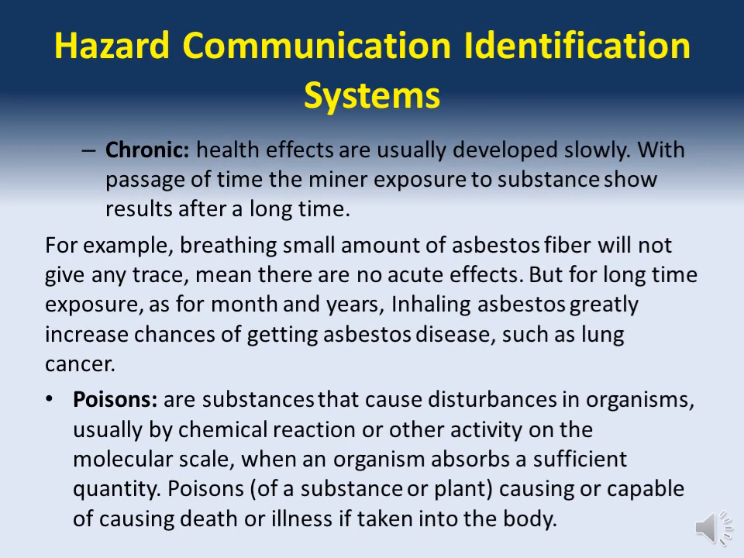Chronic health effects usually develop slowly. With the passage of time, minor exposure to a substance shows results after a long time. For example, breathing a small amount of asbestos fiber will not give any trace, meaning there are no acute effects. But for long-term exposure, over months and years, inhaling asbestos greatly increases the chances of getting asbestos disease, such as lung cancer. Poisons are substances that cause disturbances in organisms, usually by chemical reaction or other activity on the molecular scale, when an organism absorbs a sufficient quantity. Poison: a substance or plant causing or capable of causing death or illness if taken into the body.